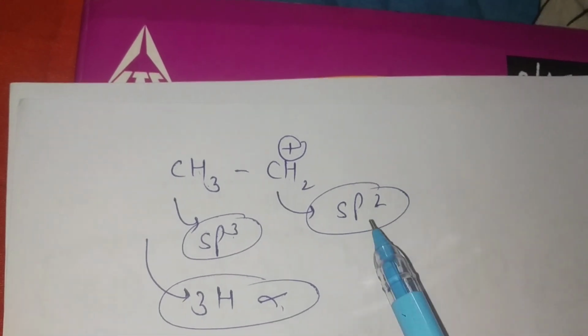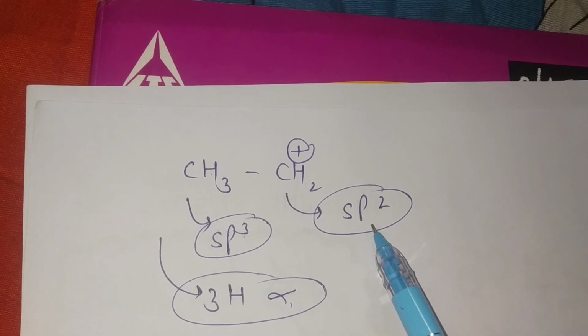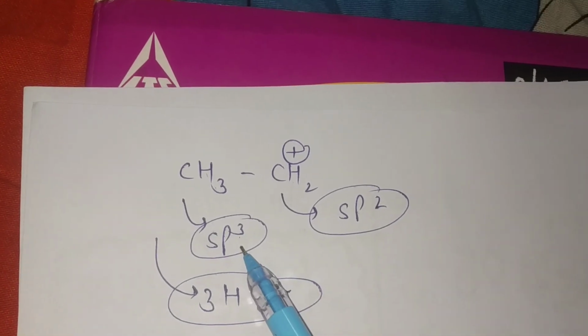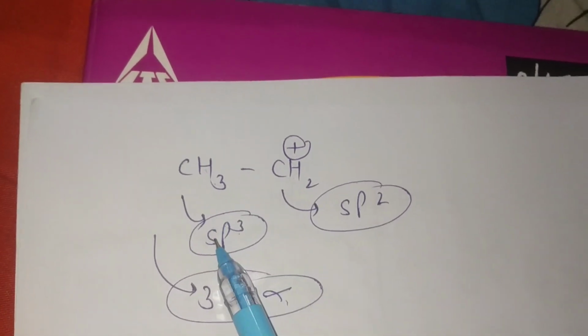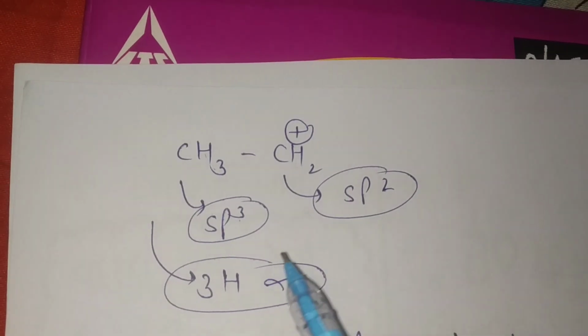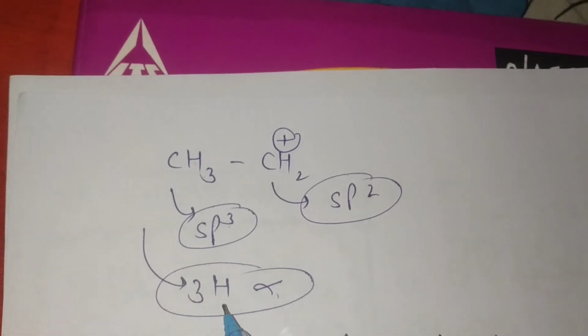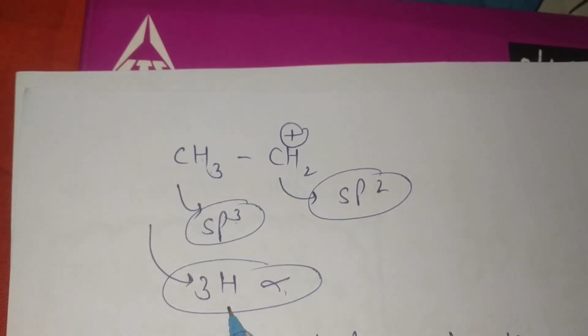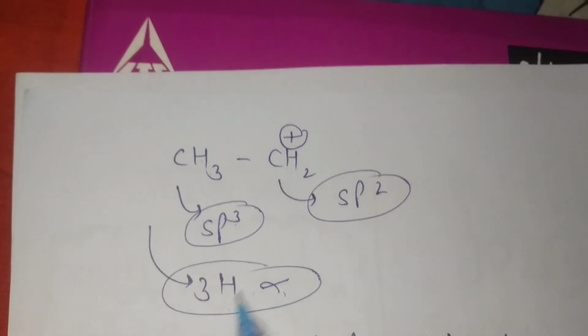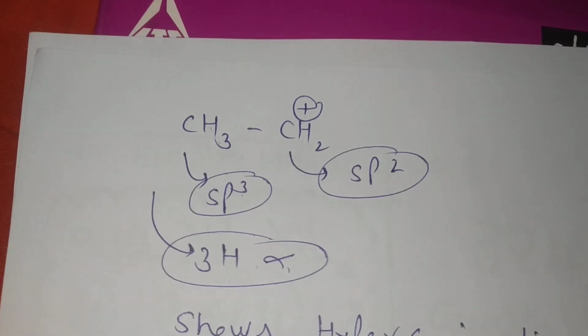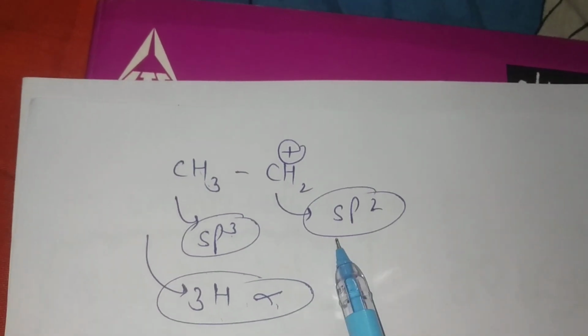It has at least one sp2 hybridized carbon, the adjacent carbon is sp3, and it has at least one alpha hydrogen. Here, 3 alpha hydrogens are there, so it shows hyperconjugation.